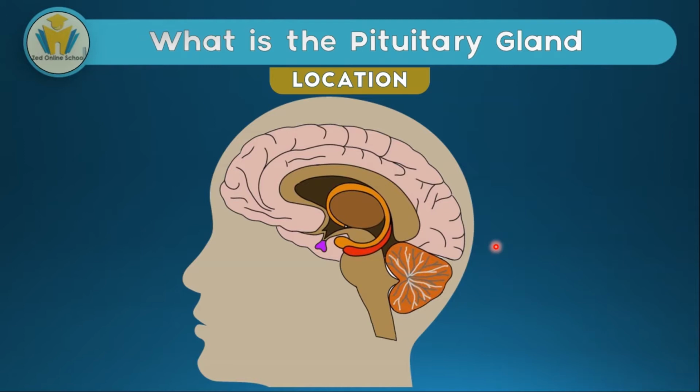If you know where your brain is and you can identify the base, well and good, you know where the pituitary gland is found. This is not the base of the brain. We take this part here as the base of the brain. And so if we look around this part here, we are supposed to see the pituitary gland. The pituitary gland is this purple structure in this diagram. By the end of this video, you will understand why this small structure here is called the master gland.